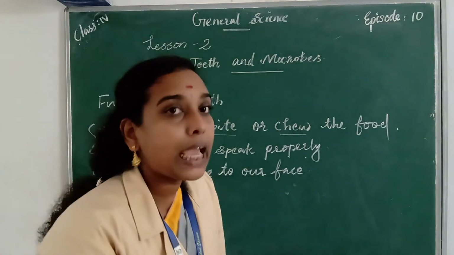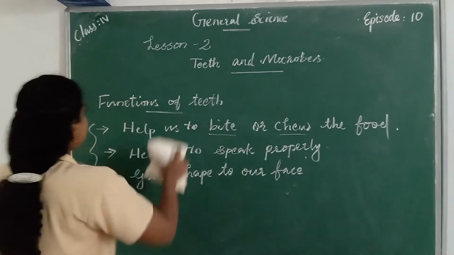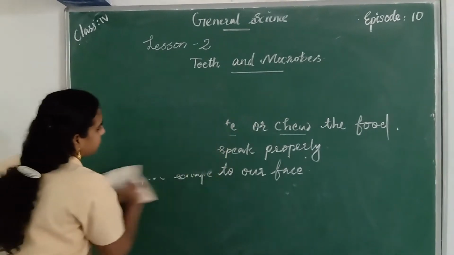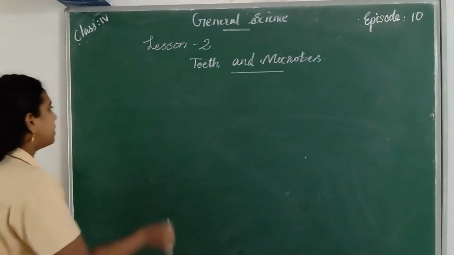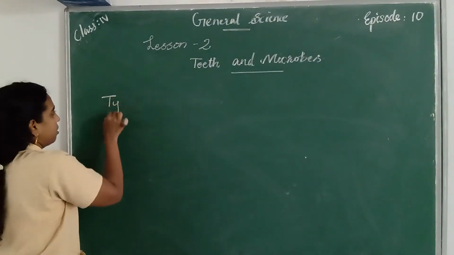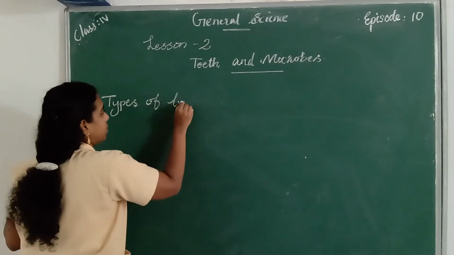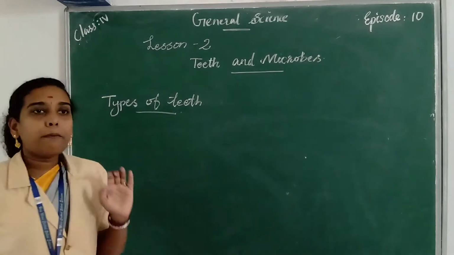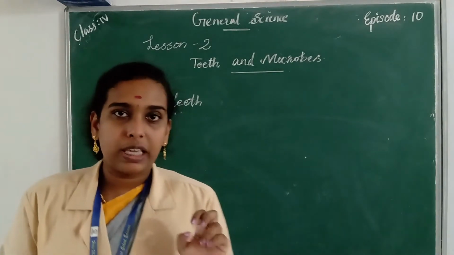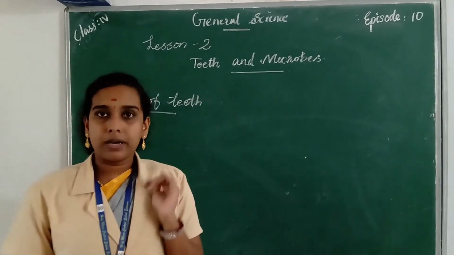Okay, then types of teeth. The next topic is types of teeth. There are mainly two sets of teeth. They are milk teeth or temporary teeth, and permanent teeth.